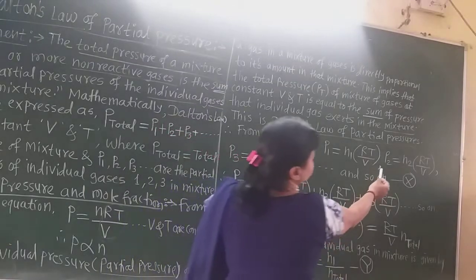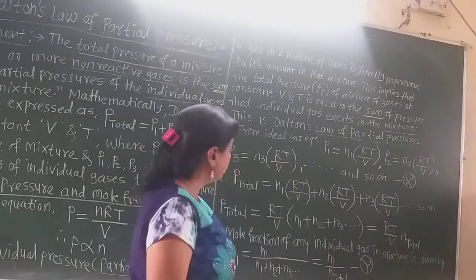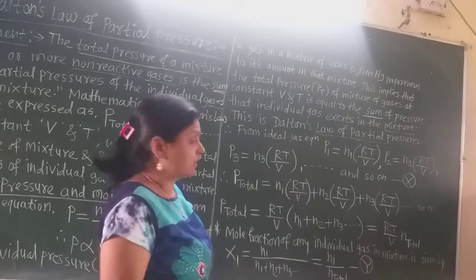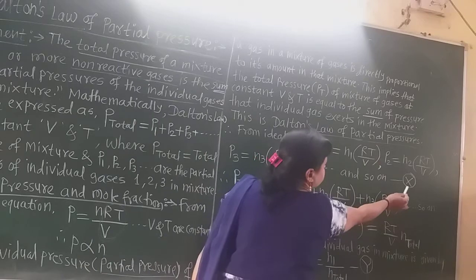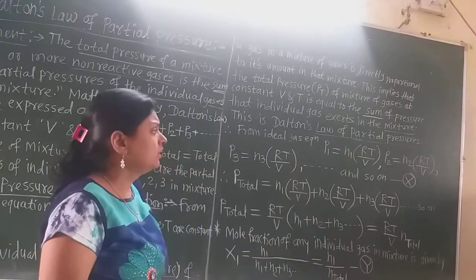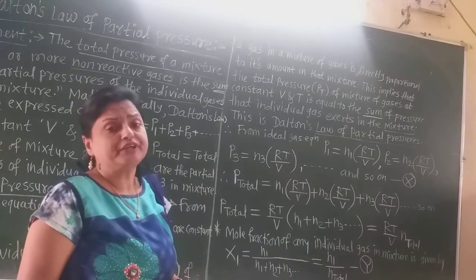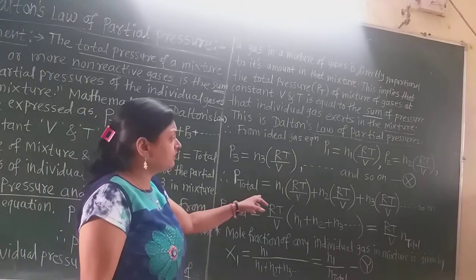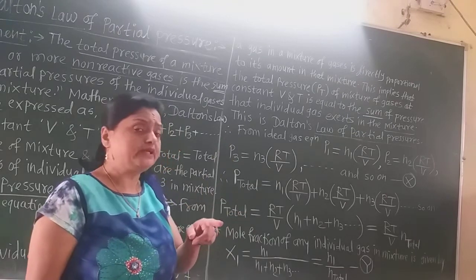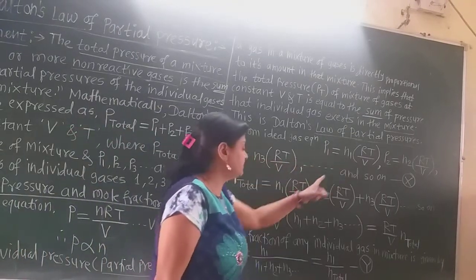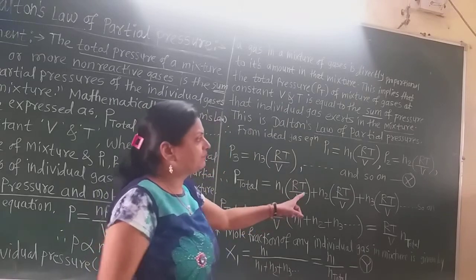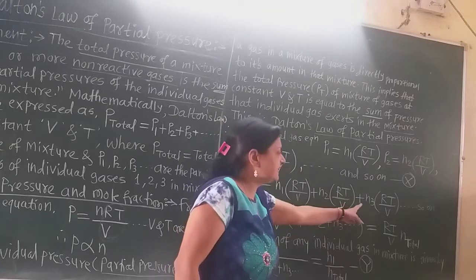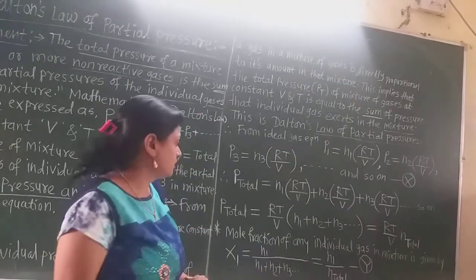Similarly, P2 is equal to n2 RT divided by V, P3 is equal to n3 RT divided by V, and so on. Suppose this is equation number X. Now, on addition of these partial pressures, we obtain the total pressure of the mixture. So P total is equal to P1 plus P2 plus P3. But P1 is equal to n1 RT divided by V, P2 is n2 RT divided by V, plus n3 RT divided by V, and so on.